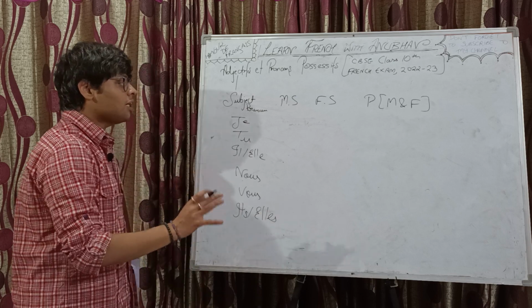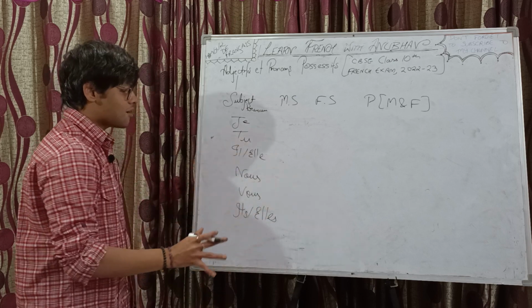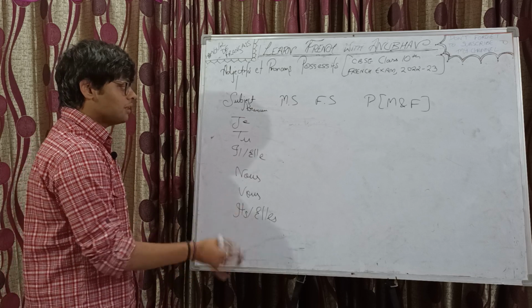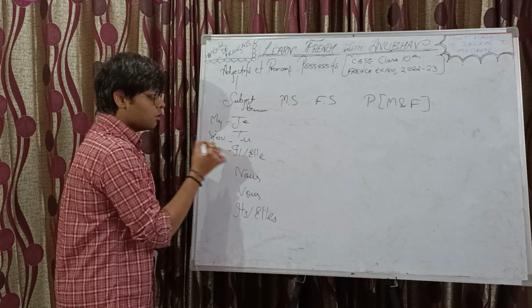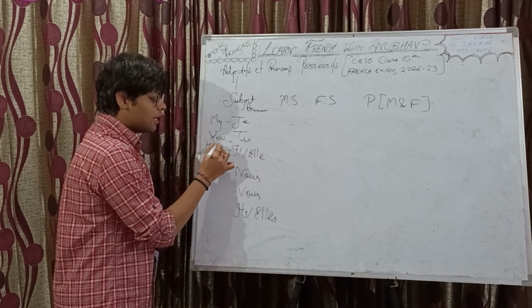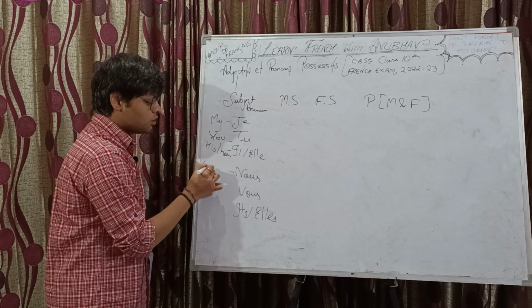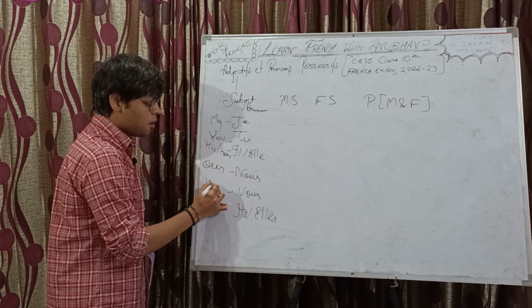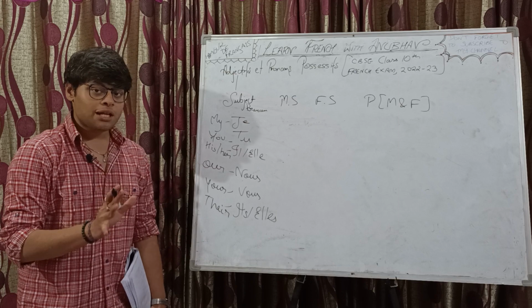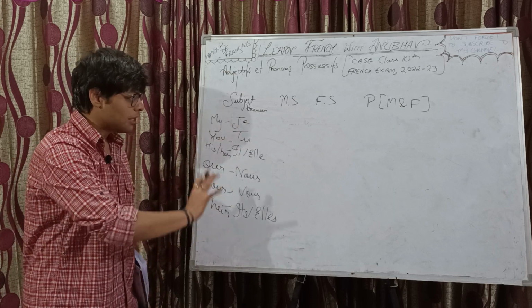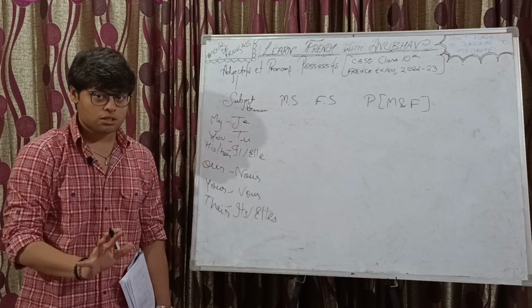Right. What will be their possessive adjective? Corresponding possessive adjective. For je, it should be my. For tu, it should be your. For il, it should be his or her. For nous, it should be our. For vous, it should be your. And for ils and elles plural, it should be their. Now in English, we have a single word corresponding to all these subject pronouns, right?